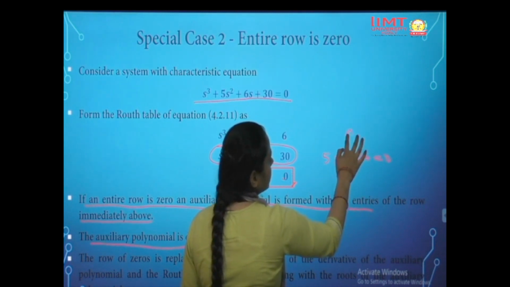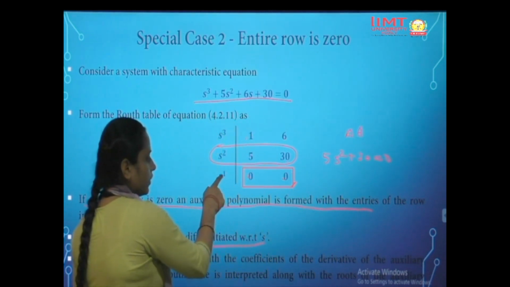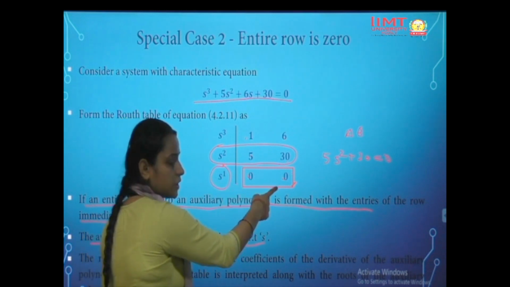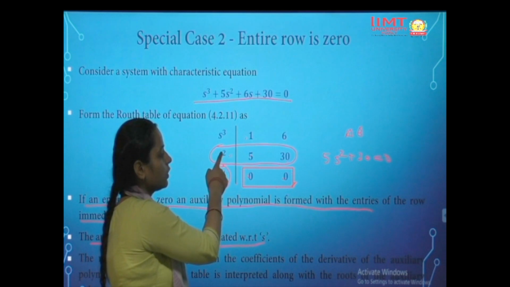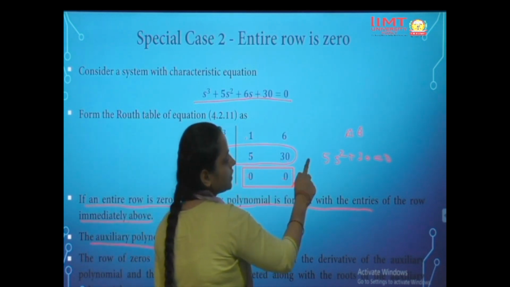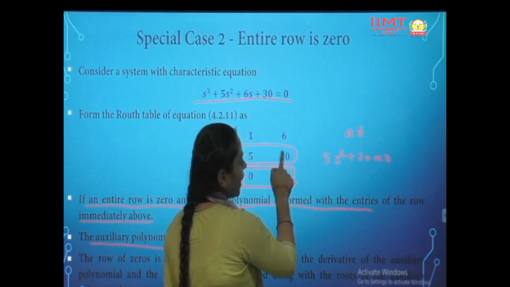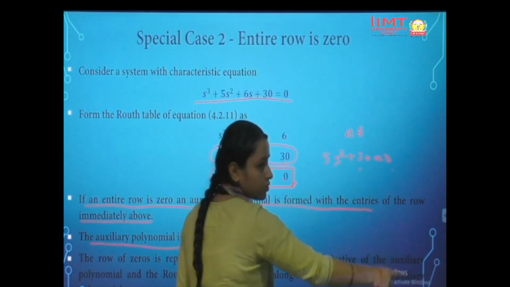This is our auxiliary equation. Here the s to the power 1 row becomes 0, so we use the next row, which is not equal to 0, which is s square. So the auxiliary equation is 5s square plus 30 is equal to 0.